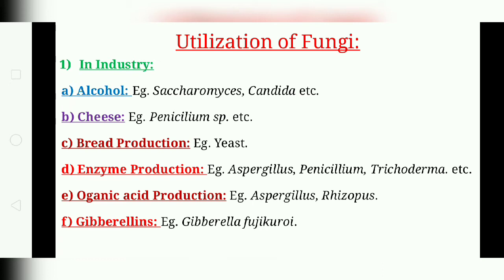Next is organic acid production. Oxalic acid is a fermentation product of Aspergillus niger. Citric acid is made by fermentation with Aspergillus niger and other Aspergillus species. Then gluconic acid and gallic acid are also obtained from Aspergillus niger. Lactic acid is prepared from Rhizopus species. Next, gibberellin, a plant hormone, is released by the fungus Gibberella fujikuroi.